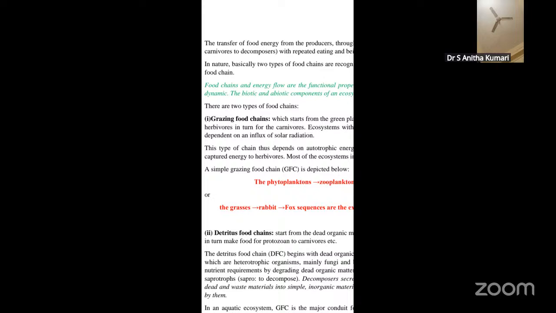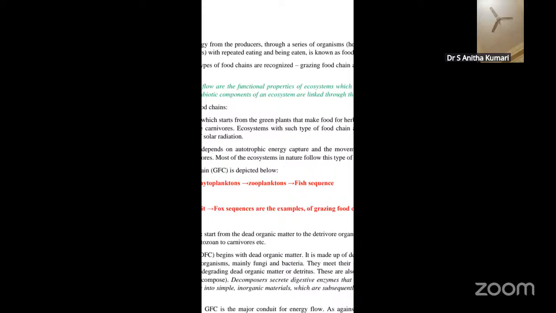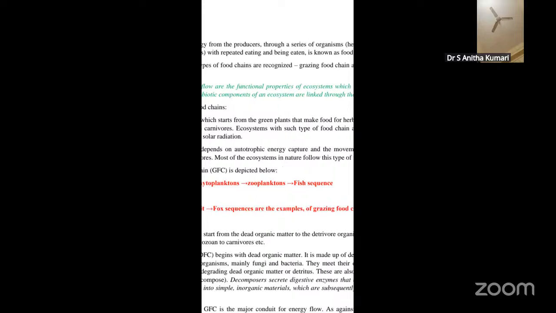Okay. Now coming to the types of food chain. We have already discussed what a food chain is. There are two types of food chain. One is called the grazing and the other is called the detritus food chain. Now the grazing food chain starts from the green plants, as we have seen earlier, where the green plants make up their food. For example, herbivores, in turn for the carnivores.